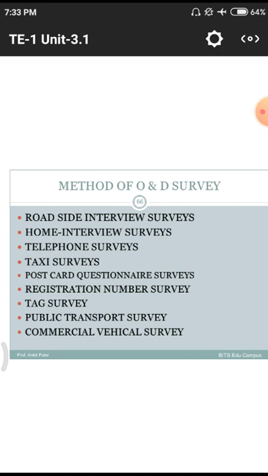Next one is the home interview survey. That means interviewing a few people who go to particular places at frequent intervals. For example, a few people move to Tirupati at regular intervals, like every 2 to 3 months or 3 to 4 months, or at least once a year. Such members are there in our surroundings, so we go to them and collect data.